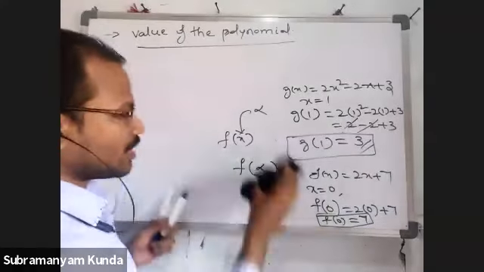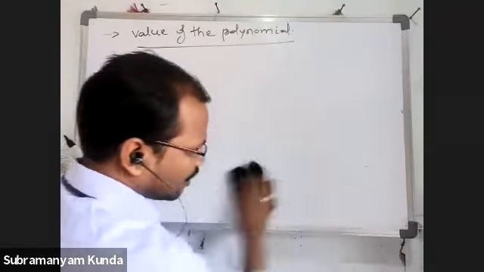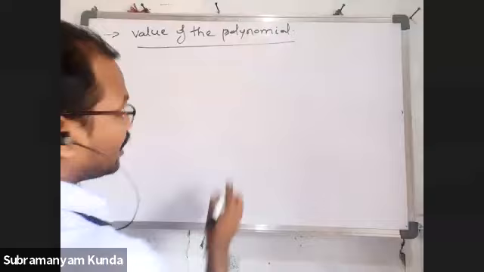Okay. So write down the definition of value of a polynomial.